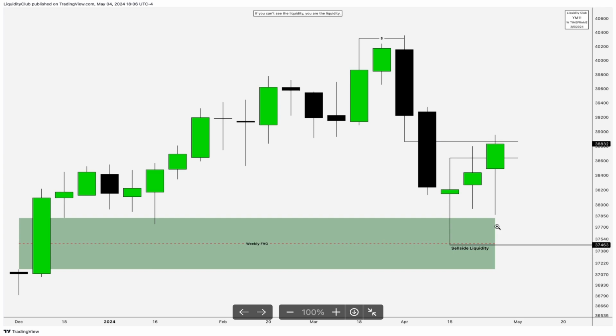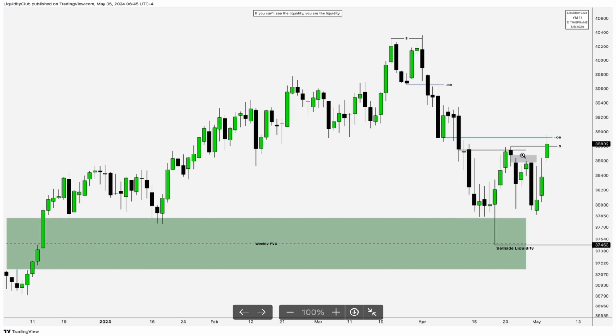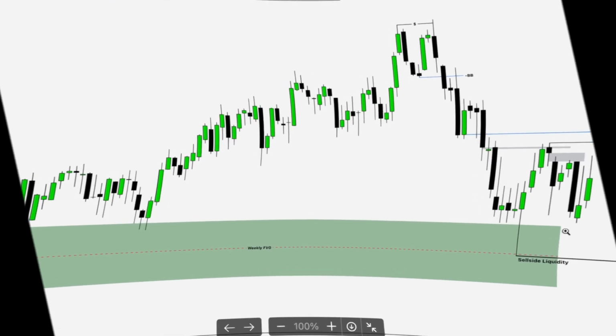So my high time frame is bearish. I'm looking for lower prices. So any market structure shift to the upside is just rejecting the highs, and later on we'll be breaking the lows. So this is a range. We attack the highs, as you can see, and then we'll be attacking the lows. So that's gonna be pretty much it for Dow.